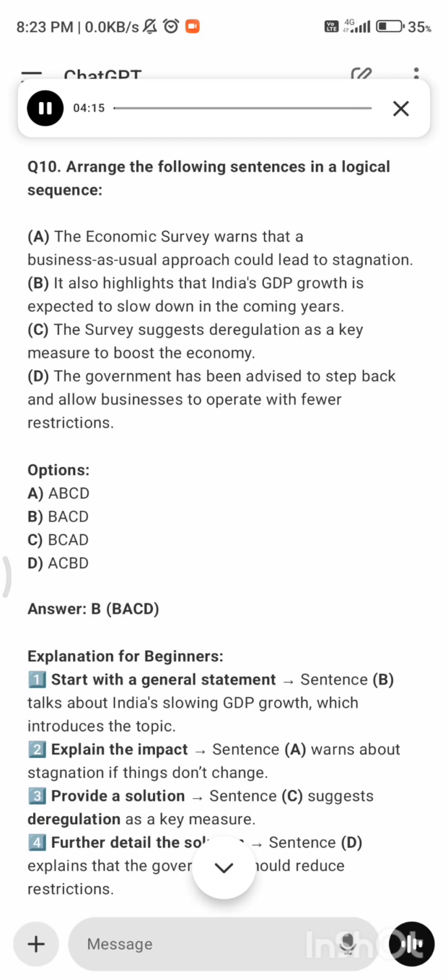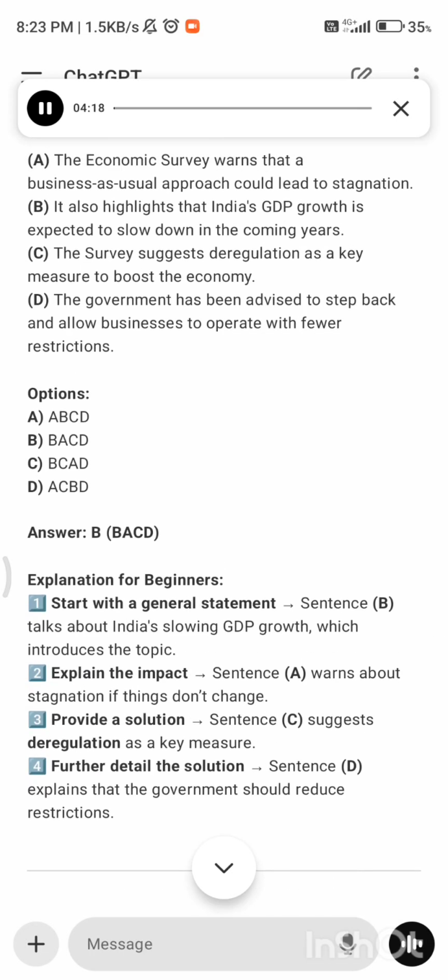Explanation for beginners. 1. Start with a general statement. Sentence B talks about India's slowing GDP growth, which introduces the topic. 2. Explain the impact. Sentence A warns about stagnation if things don't change. 3. Provide a solution. Sentence C suggests deregulation as a key measure. 4. Further detail the solution. Sentence D explains that the government should reduce restrictions.